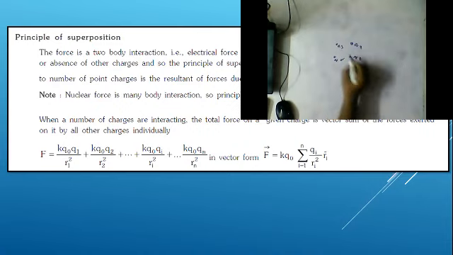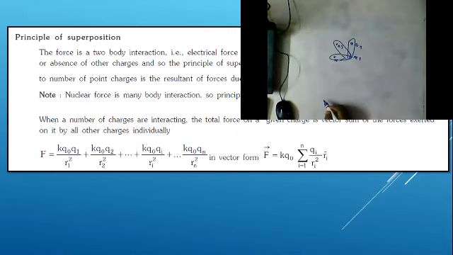Now Q1 will exert force on Q2, Q1 will also exert force with Q3, and Q1 will also exert force with Q4. So net force F net is equal to F12 plus F13 plus F14. This is the principle of superposition.